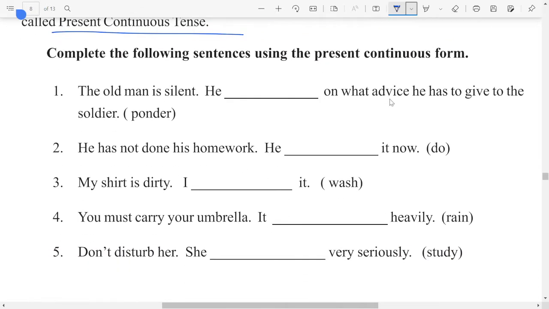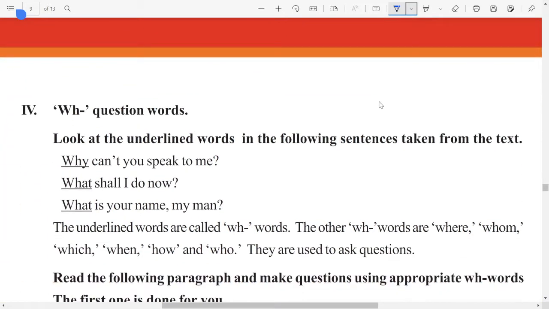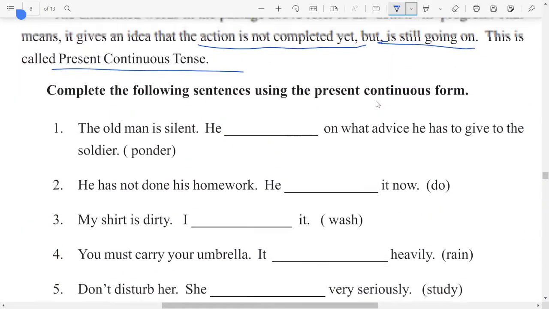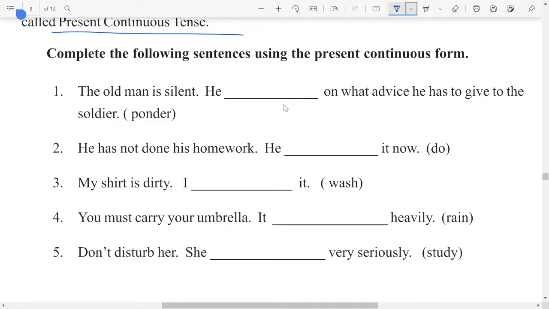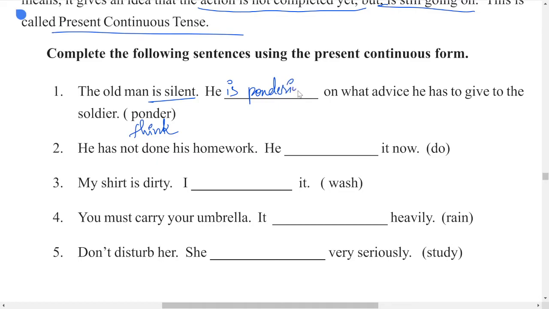Now, look at these following sentences. Use the present continuous form. Be very careful, TET-DSC aspirants. You might get these questions. We can expect these questions because these are fill-in-the-blanks, right? So look at this. The old man is silent. He dash on what advice he has to give to the soldier. See, ponder means to think. So the old man is silent. What is he doing? He is pondering. That means he is thinking on what advice he has to give to the soldier.